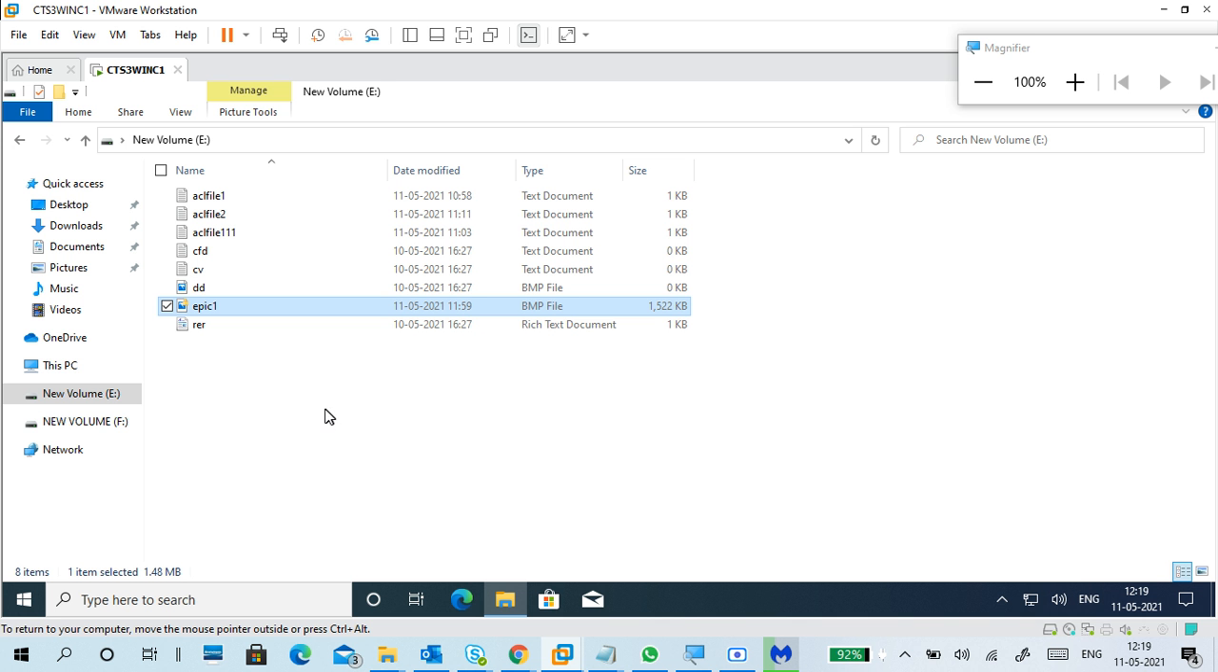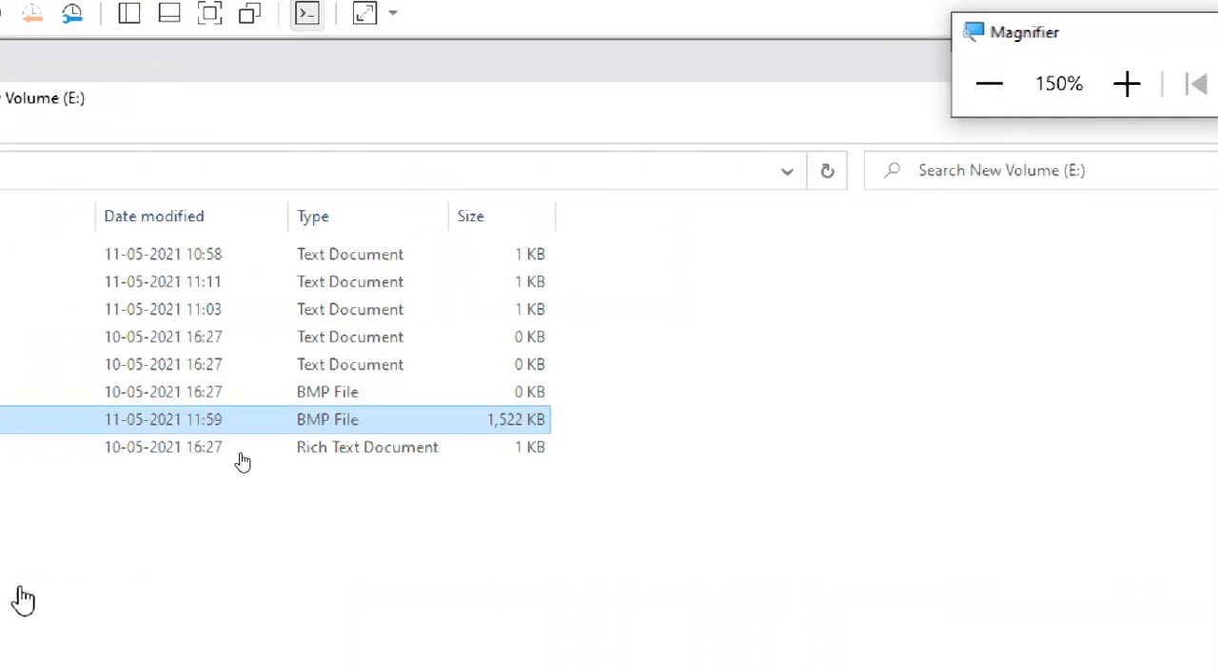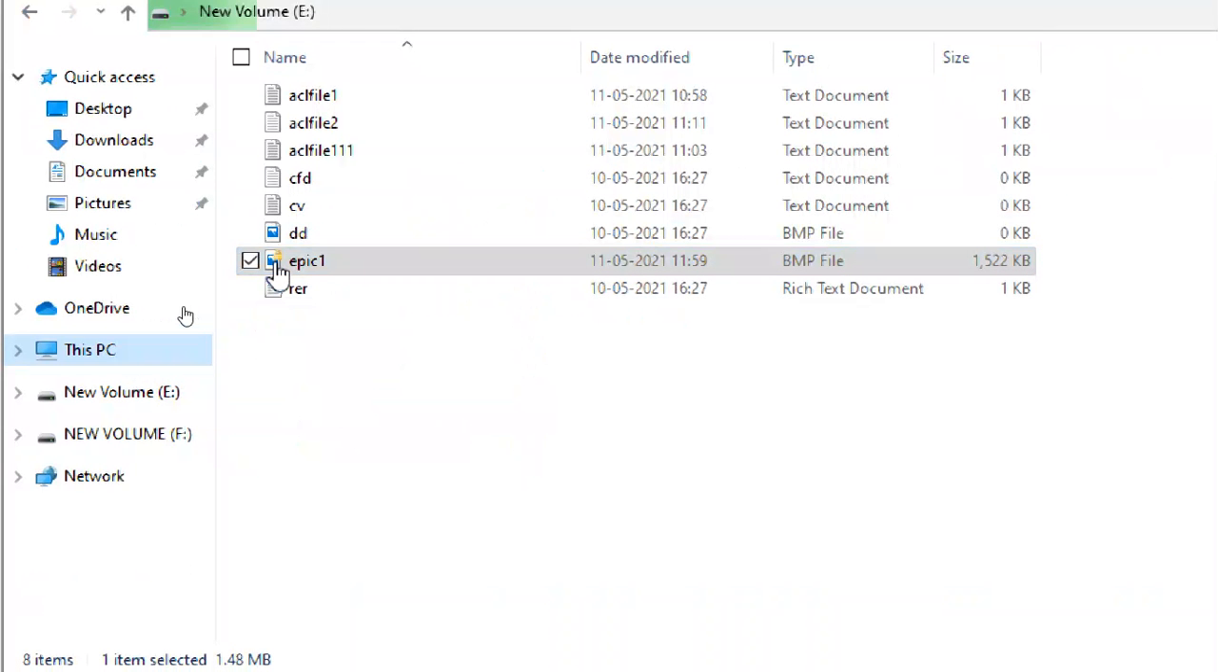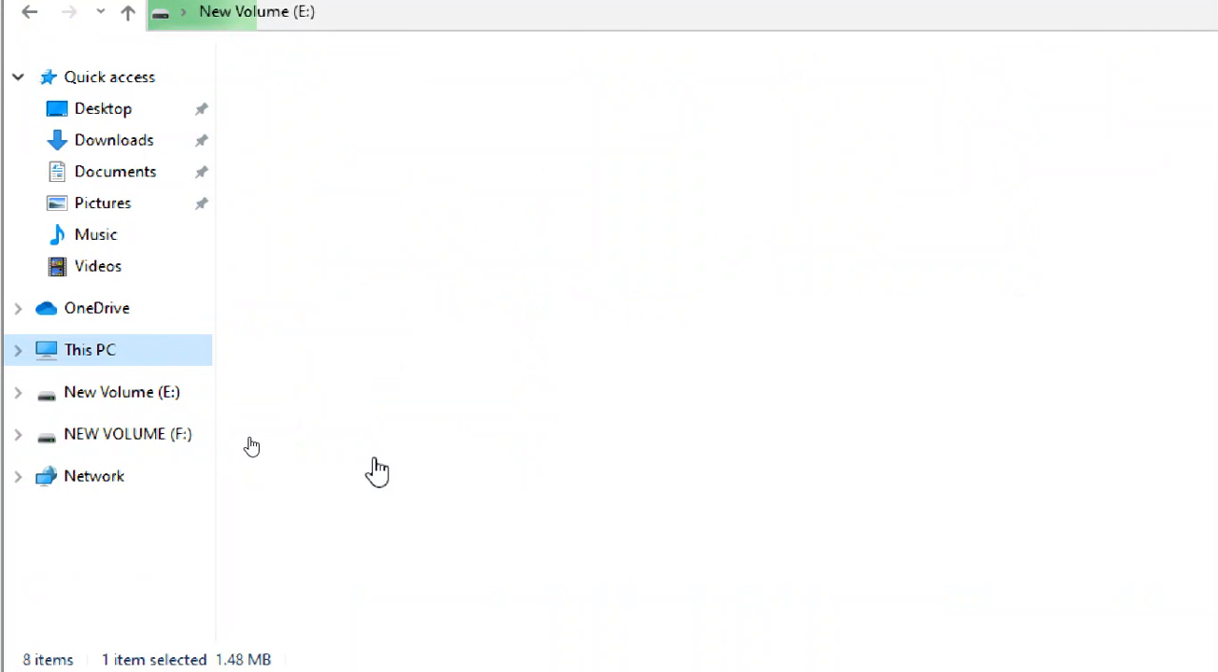Okay, next. Got the point? EFS. Yes, sir. The lock symbol. Okay. Now we'll see the other point. Here it is. Good.